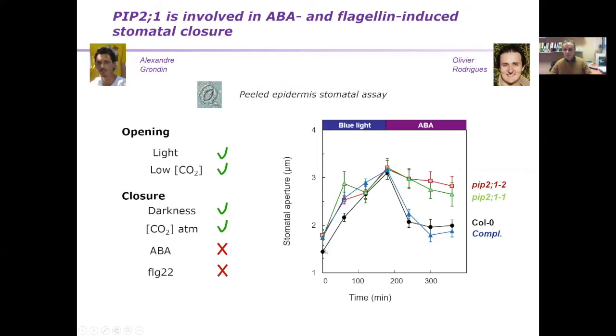And this is shown here. You see a typical opening response of stomata in response to light, and here a typical closing response to ABA as shown in the wild-type plants. But these two allelic mutants for P2-1 show a very marked defect in the closing response. So this led us, in this system again, to investigate in closer detail the effects of ABA on water transport.